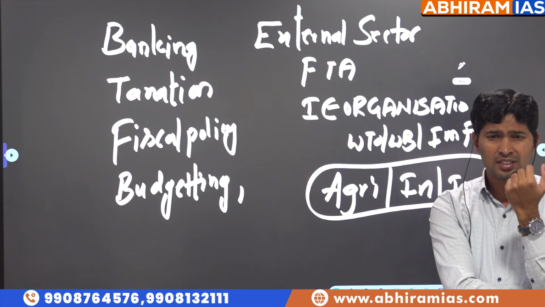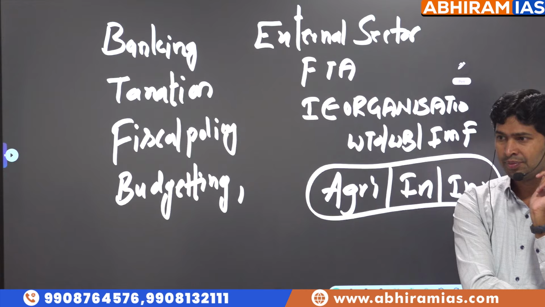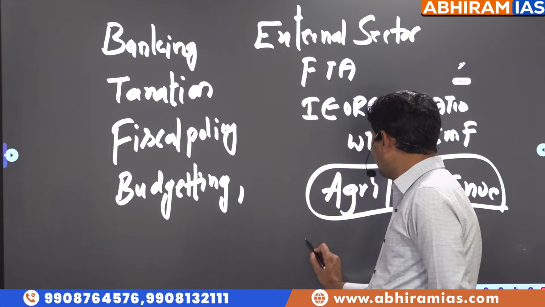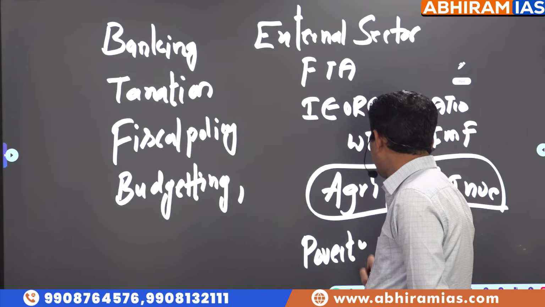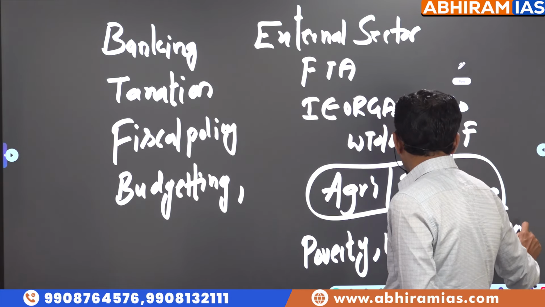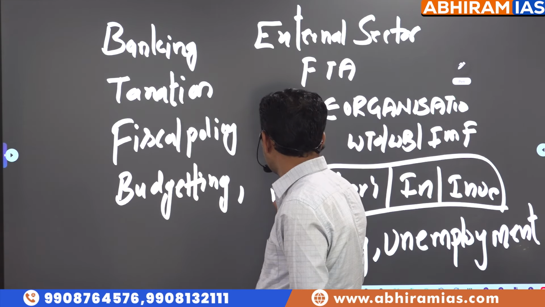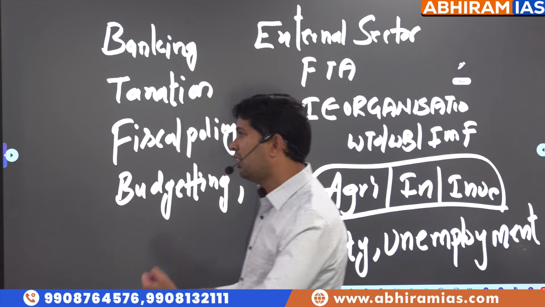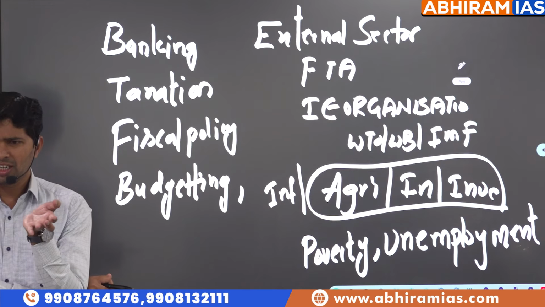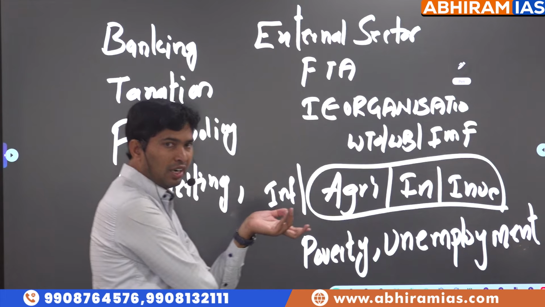Industry: some 3-4 indexes are there. Index of Industrial Production, Index of Core Industries, PMI, Purchasing Managers' Index, which are core industries, which are non-core industries, something like that. Then poverty and employment: types of poverty, types of unemployment, planning, NITI Aayog. Infrastructure: roadways, railways, aviation, services. Again, infrastructure is a mains topic, but for roadways, railways, aviation, any specific new scheme announced in the budget, probably new industrial corridors, new defence corridors, extension of the Golden Quadrilateral.